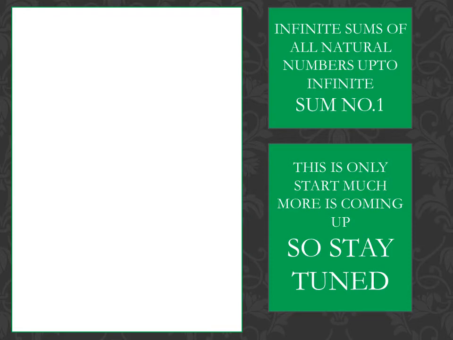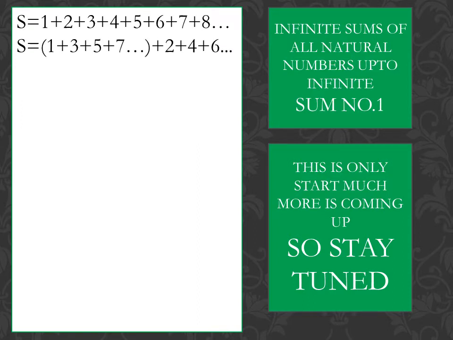Now we will find our first value of the sum of all natural numbers up to infinity in this video. Okay, so our S is 1 plus 2 plus 3 plus 4 and so on, as you know. Now I am going to divide this S into two parts, as you can see. One is of odd numbers and one is of even numbers. If you look carefully at the odd numbers, the series of odd numbers is Q itself, and the series of even numbers is 2 times of 1 plus 2 plus 3 plus 4.